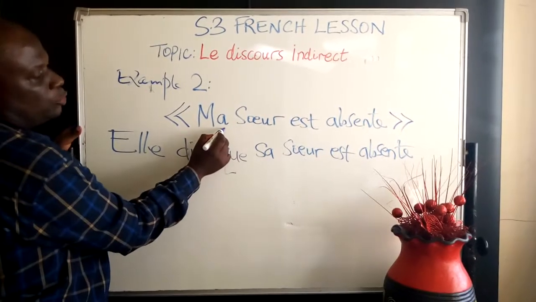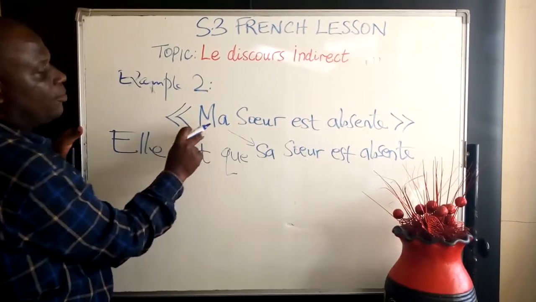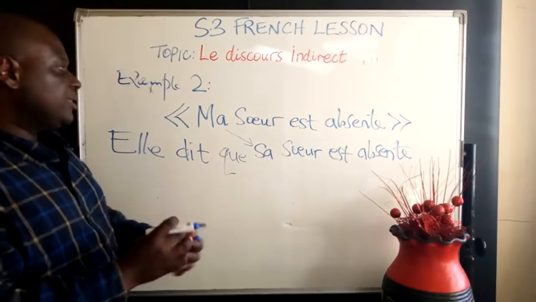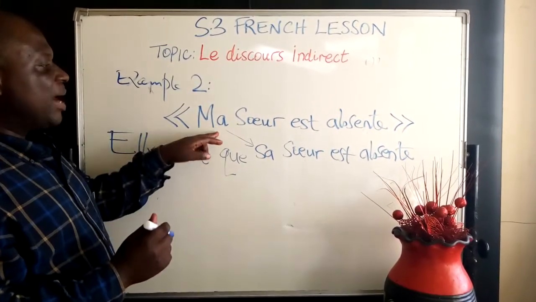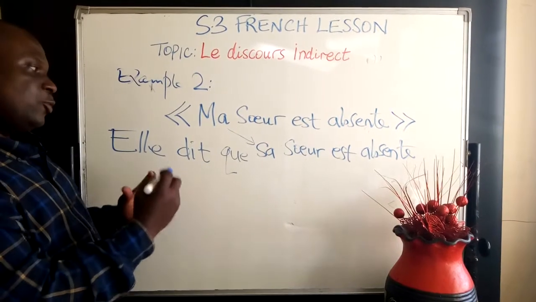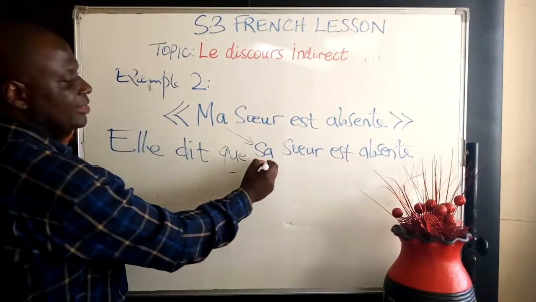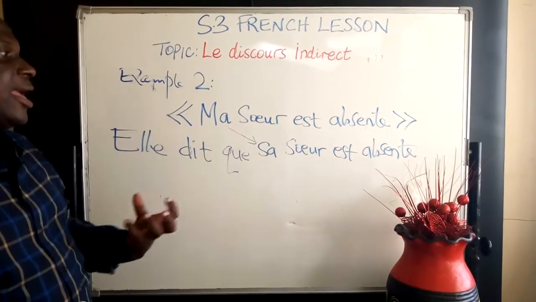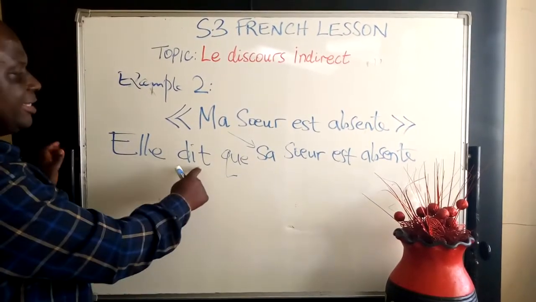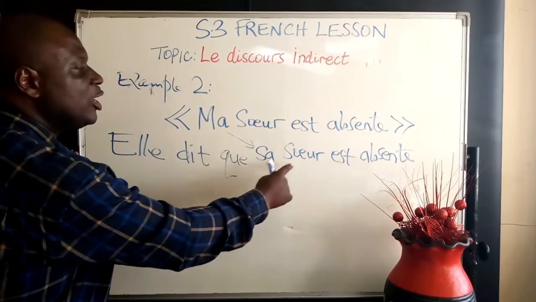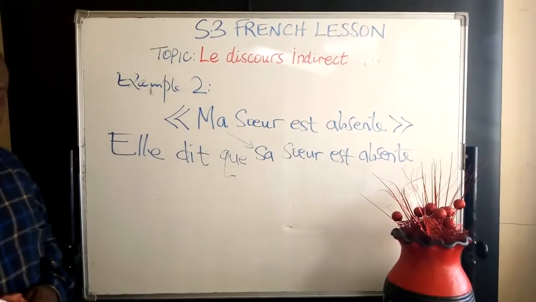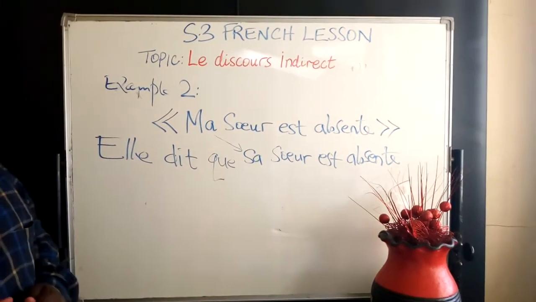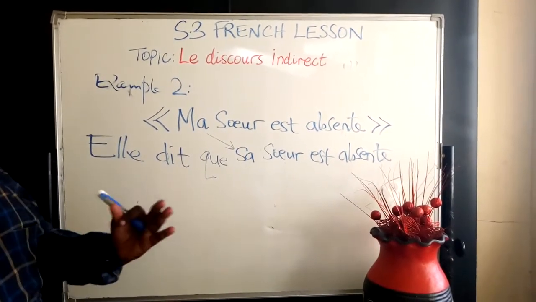So I want you to observe with me how we come from ma to sa. For the person who spoke first, she said, my sister. And for you who is reporting, you are saying, her sister. From ma to sa. Ma sœur est absente. Elle dit que sa sœur est absente. So those are the few changes that we are expected to do while doing the reporting in French, at least for this ordinary level.